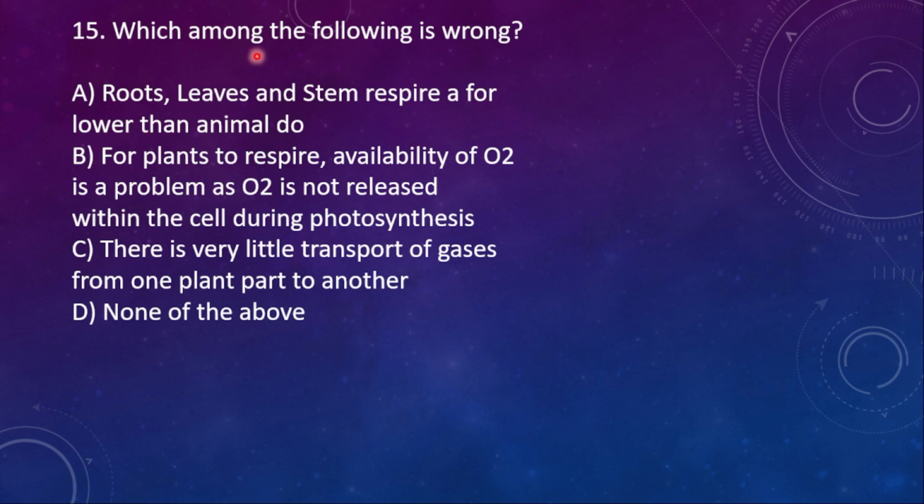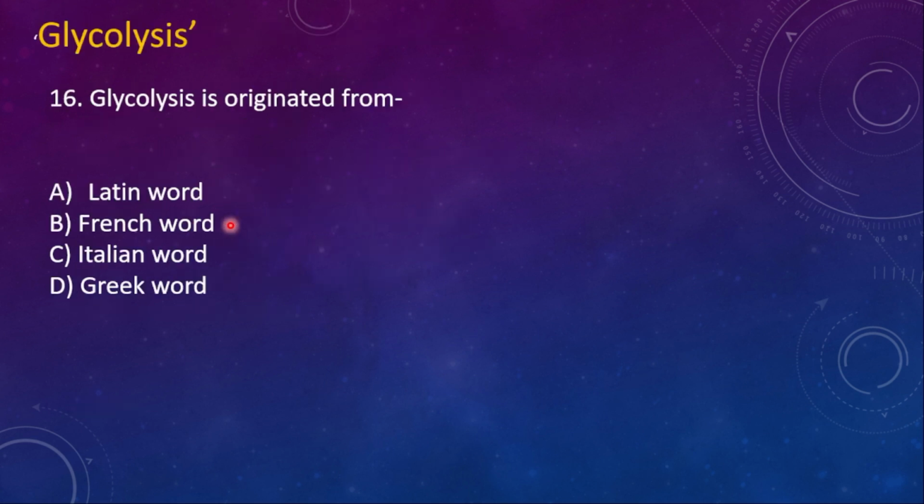15th one, which among the following is wrong? A, roots, leaf and stem respire at a lower rate than animals do. B, for plants to respire, availability of O2 is a problem, as O2 is not released within the cell during photosynthesis. C, there is very little transport of gases from one plant part to another. So which one is wrong? The B one is wrong.